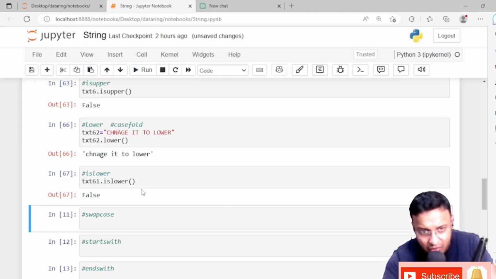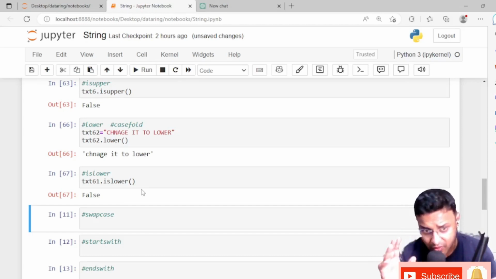That will return true or false, whether every letter of the text is in capital format, it will be returning true for the is upper function, and if every letter of the sentence is in lower case, that time is lower will be providing true.